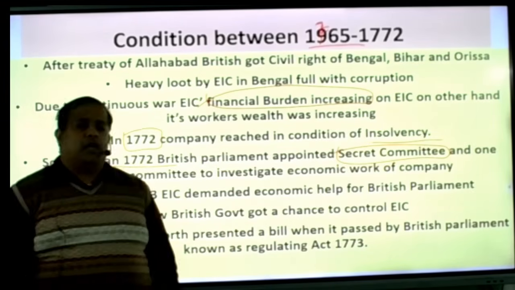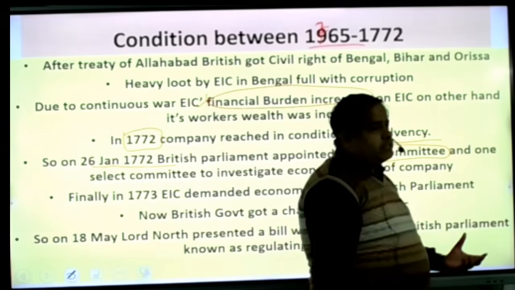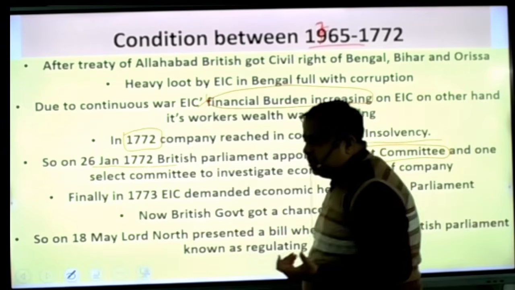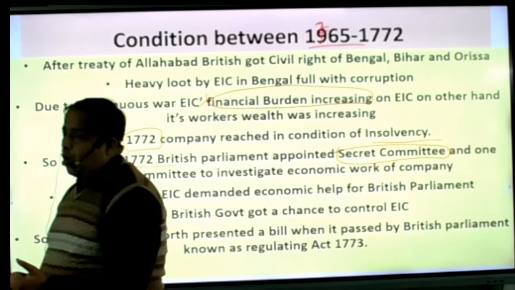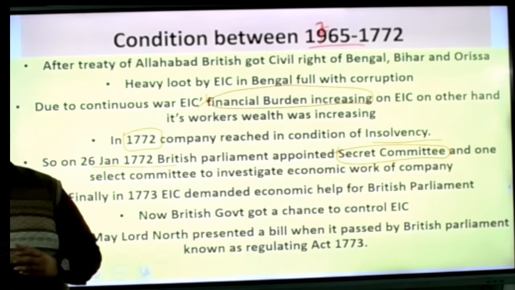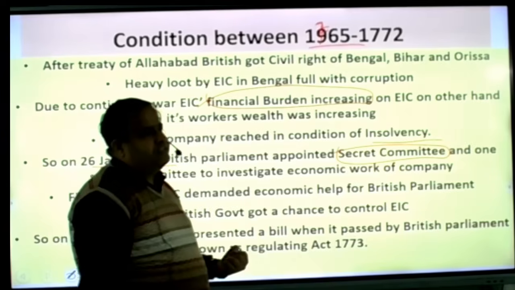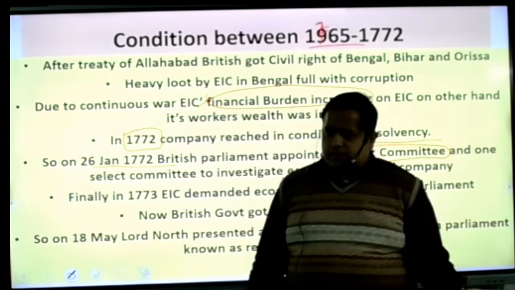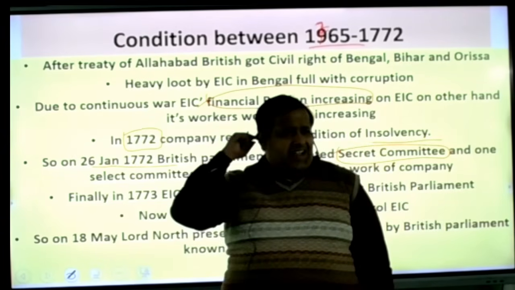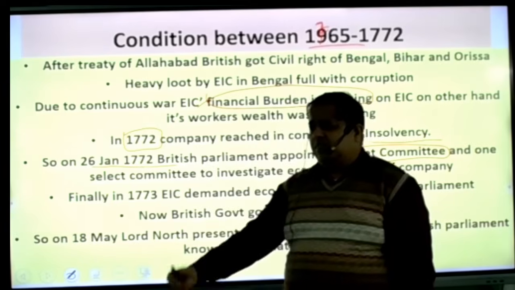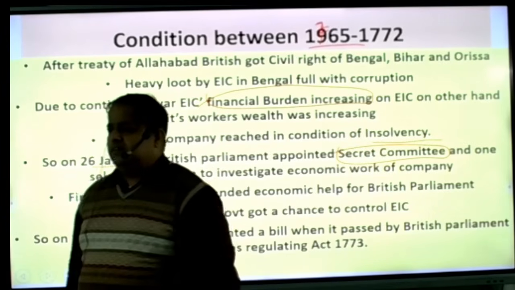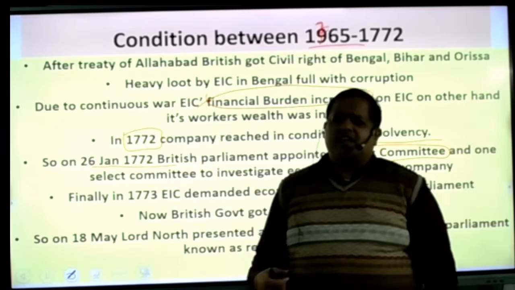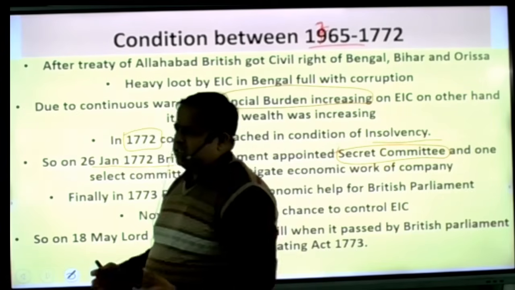When the secret committee investigated, they got to know that the company had won areas in India, and after winning, they got civil rights and many other rights, and huge funds, but the company was not benefited. It was benefited only by the governors general and other persons. I hope you are aware that there was Warren Hastings and, in the beginning, some governors. When they arrived in India, they belonged to local families or lower families.